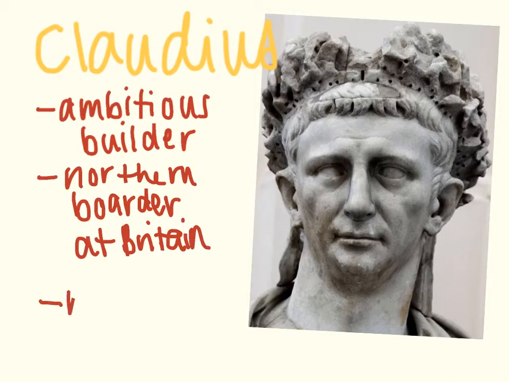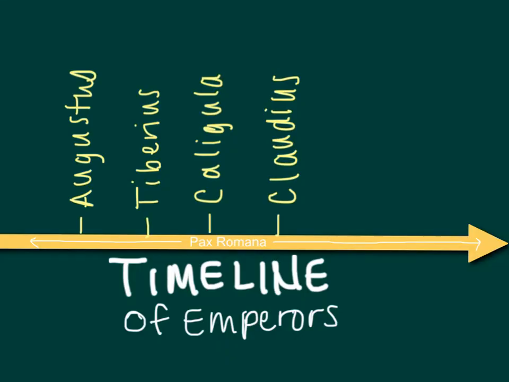In the end, Claudius was murdered, and although it's unclear who did it, his grandson Nero took control of the throne. Like I said, Nero, Claudius's grandson, took the throne, and Nero will actually be the last emperor that we talk about for tonight's lesson.